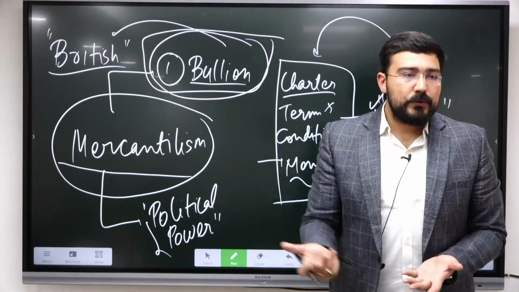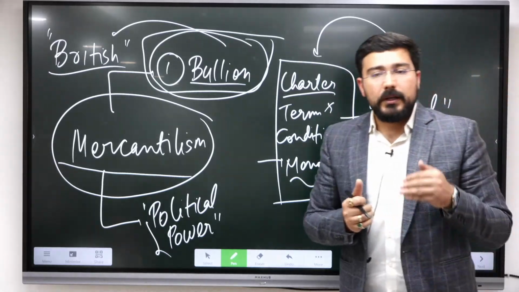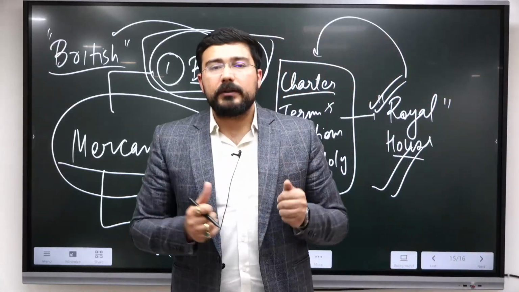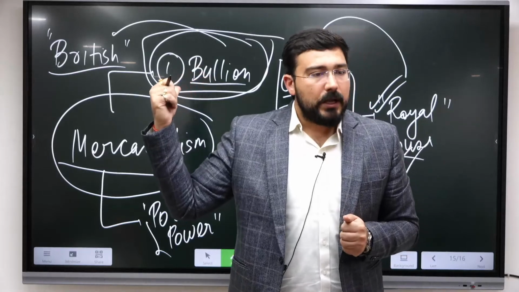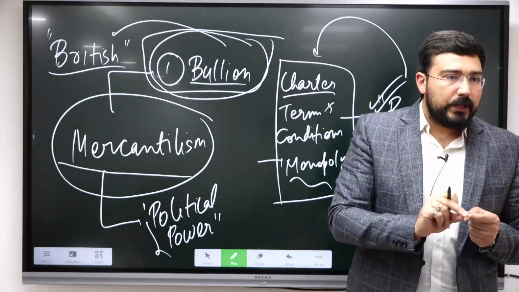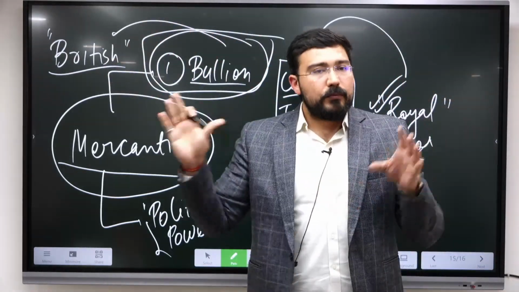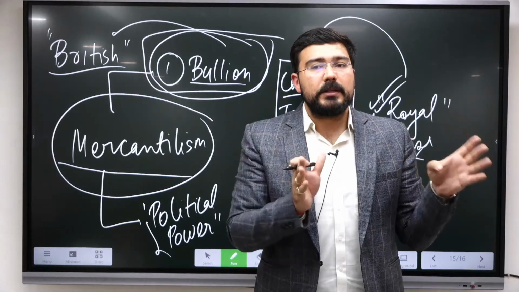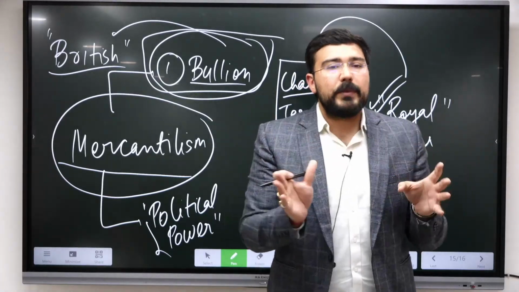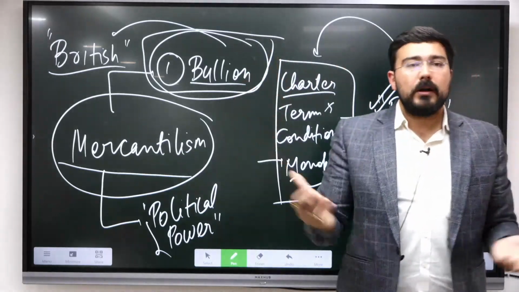Okay, you can use that so that this bullion which is coming towards India, as all of you know, in the 18th century, India was enjoying this favorable balance of trade. We had discussed in medieval India that by the end of the 17th century, India's commerce was the commerce of the world. This was the major statement of Peter the Great. So it means Indian GDP was influential on the world.